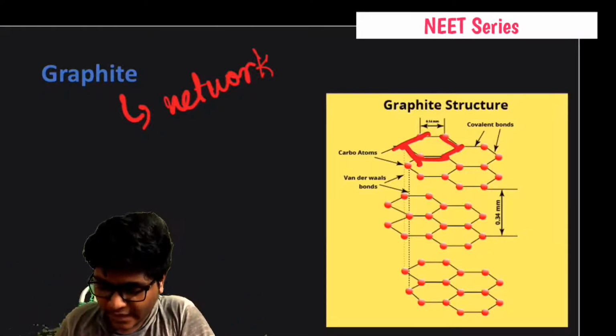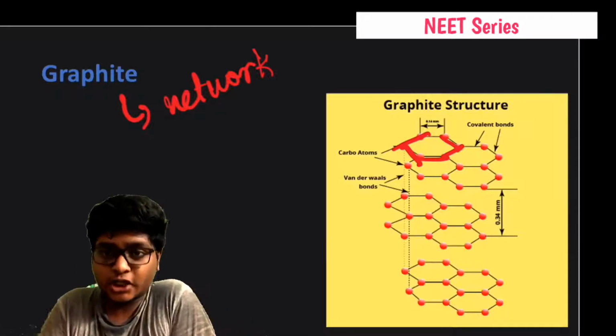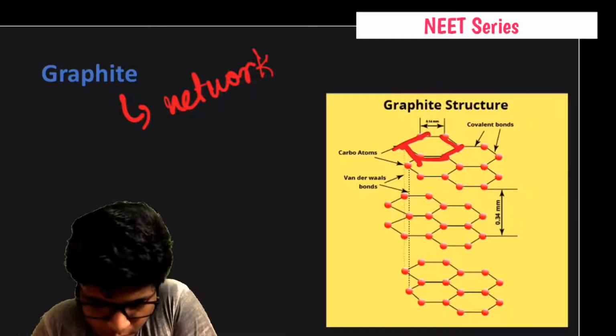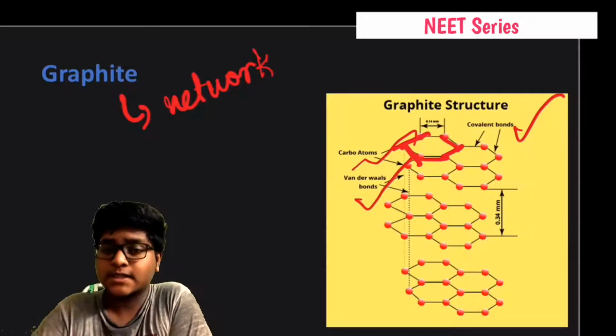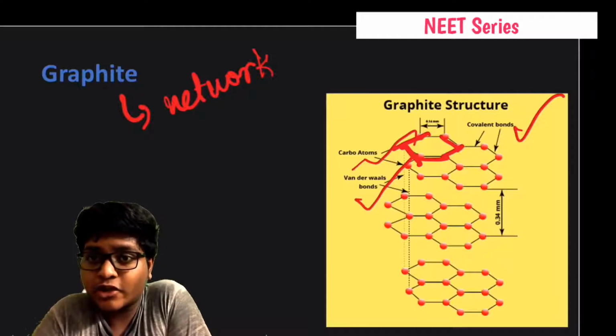Here let us see some of the important parts in the graphite structure. What are they? In graphite, the covalent bonds, you have to remember it, between carbon atoms, and van der Waals forces. What are van der Waals forces? The forces that are generated by induced electrical units.